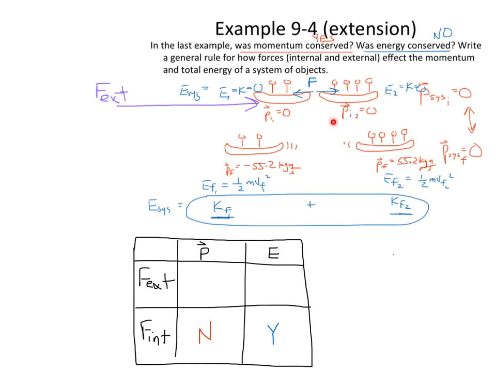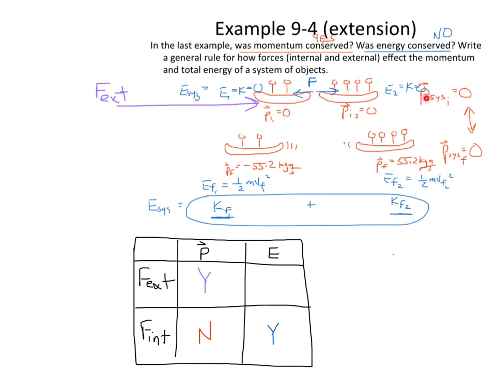So is both of them having a momentum in the positive direction, is that going to cancel out to 0, like the original momentum of the system? No, definitely not. Right? They're both going to have some sort of positive momentum. It's very different from 0 right there. So will external forces affect the momentum of the system? Absolutely. Do they affect the energy of the system? Well, right here, what's the energy of canoe 1? 0. 0 kinetic energy. Canoe 2, 0 kinetic energy.